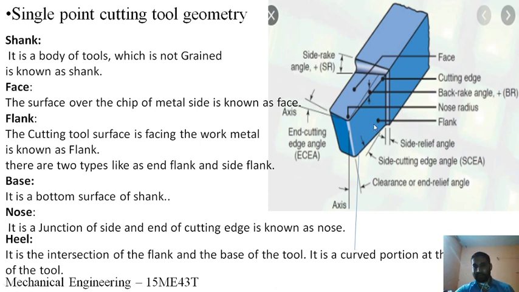This cutting edge will be in action, and this is the flank. Similarly, this cutting edge will be in action, and this is the flank surface. Base: the bottom portion of the shank. Nose is the intersection of the side and end cutting edges. The radius generated here is called the nose radius.